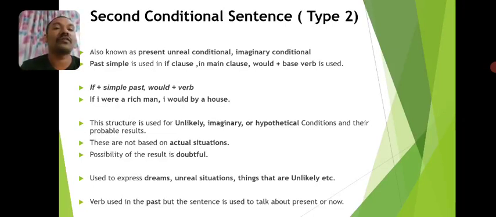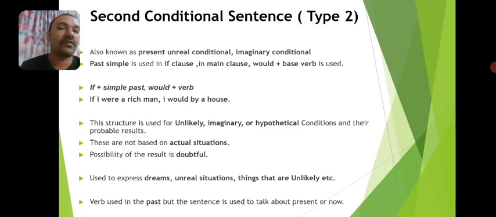It is used to talk about the unreal situation in present time. And it is also known as imaginary conditional. The title itself gives us the clue: imaginary conditional. So this sentence structure is used in the English language to talk about imaginary things and some kind of dreams.